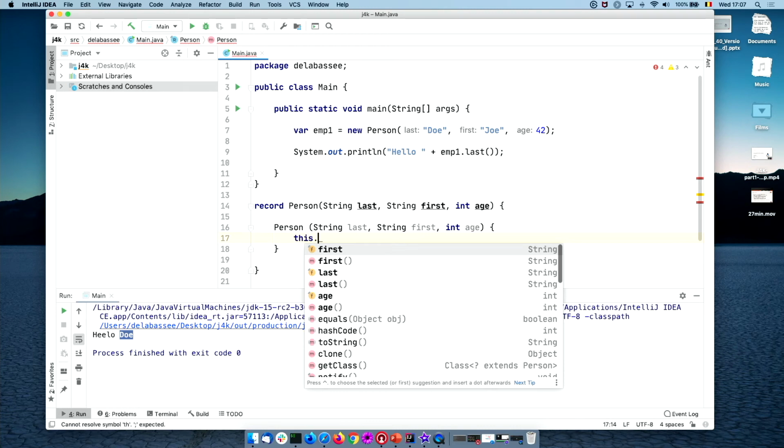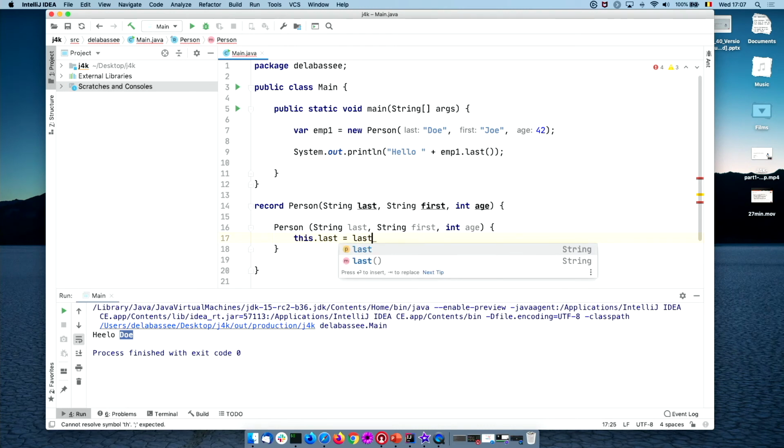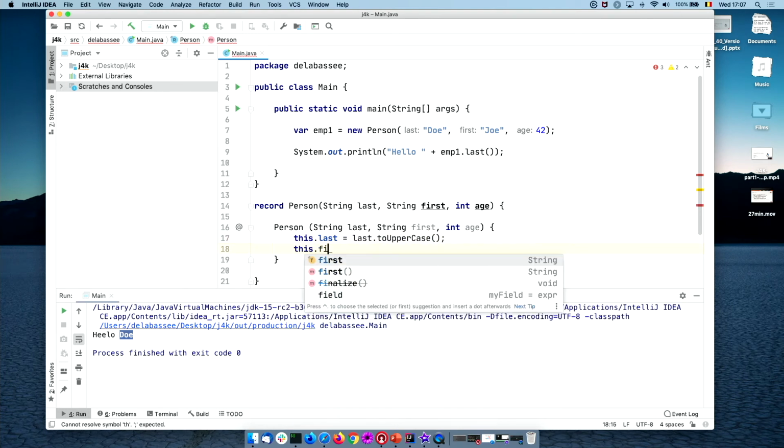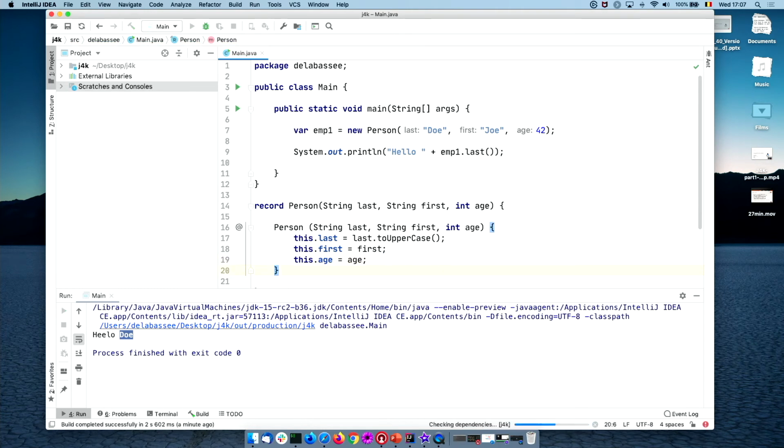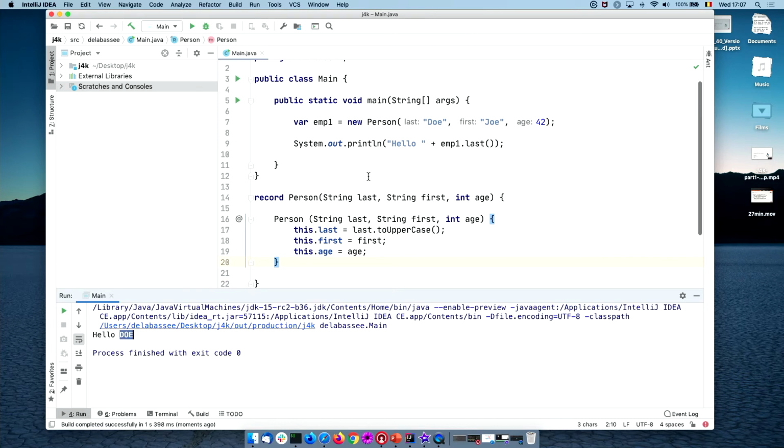So this.last equal last, and let's say that, for example, we want to uppercase the last name. This.first equal first, and finally this.age equal age. Okay. So let's run that again. Hello, and you see that this time the name has been uppercased.